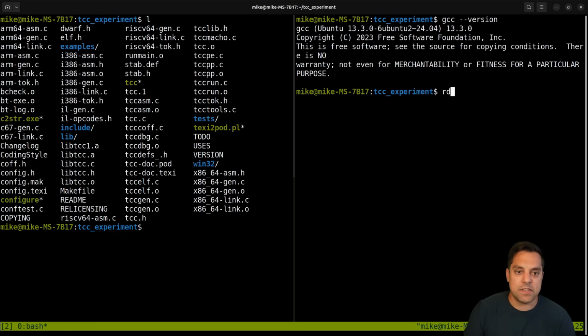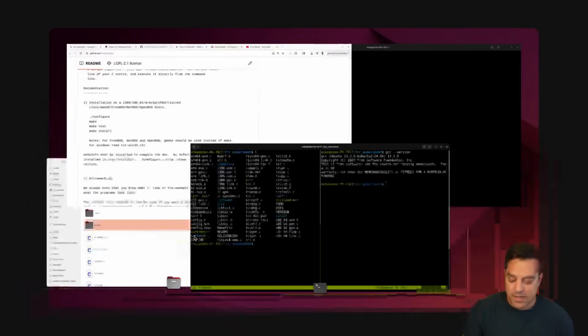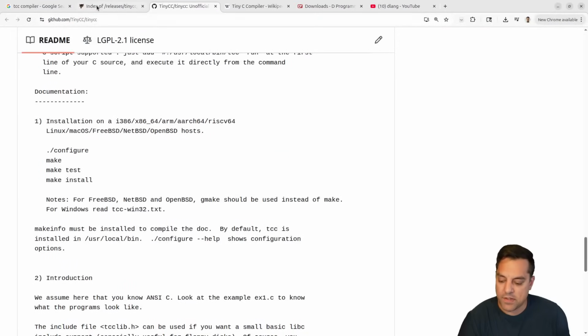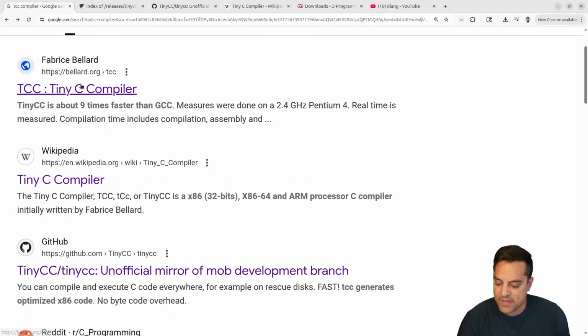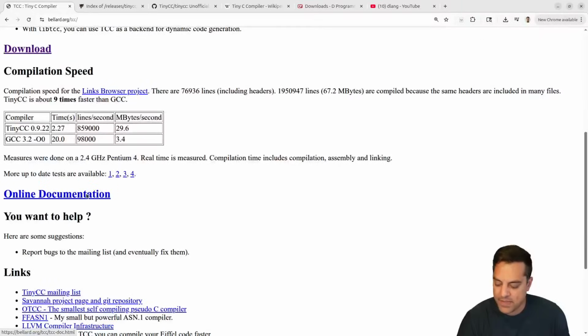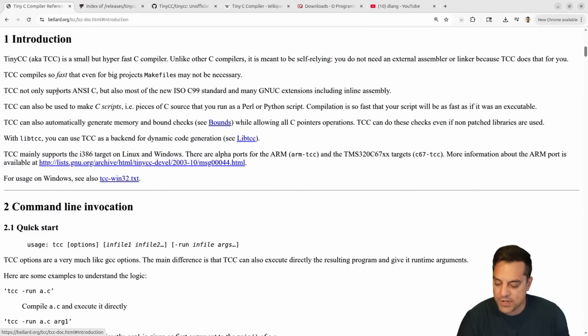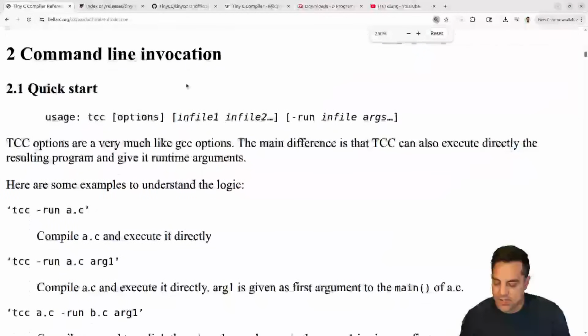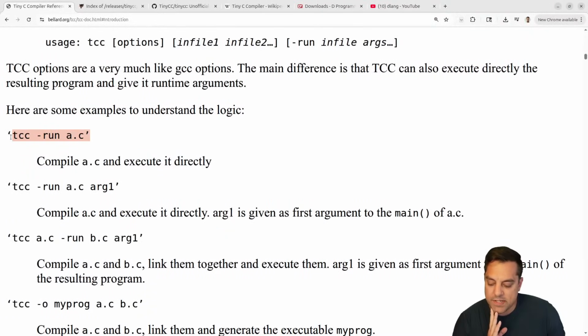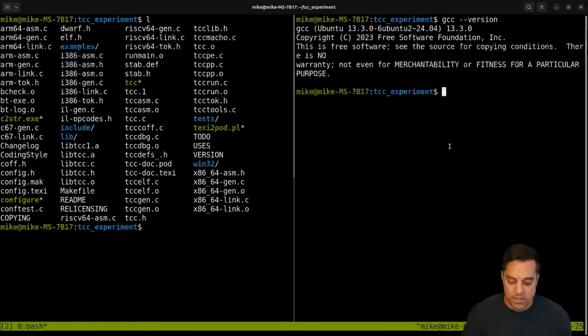Again, coming from the D world, we have this RDMD tool or DMD run that we can use to basically execute code as a script. You can do that with TCC, which I saw on the homepage as I was investigating this. So if I go back here, on the online documentation, let's go to the introduction. Let me show you some of the cool things here, where you can just basically do tcc run. So we should try this with a little hello world program.